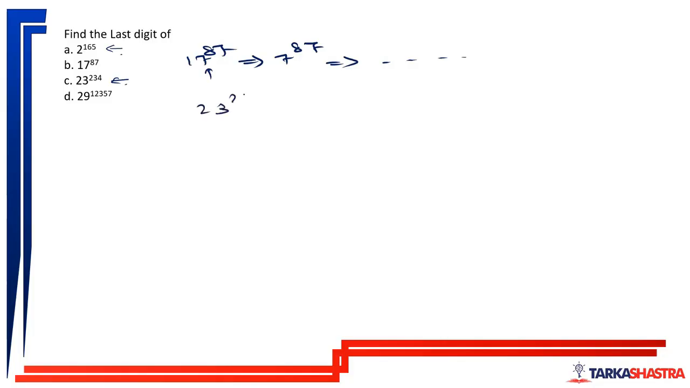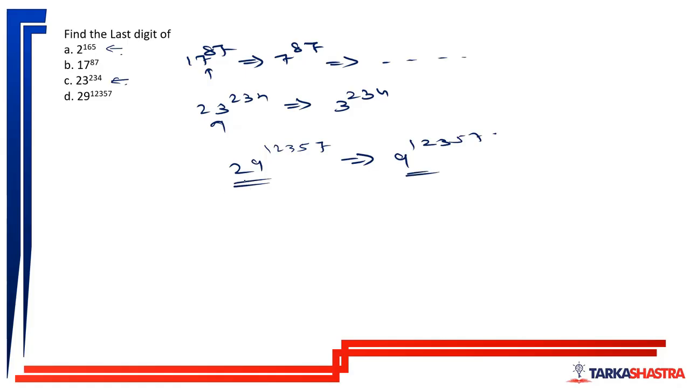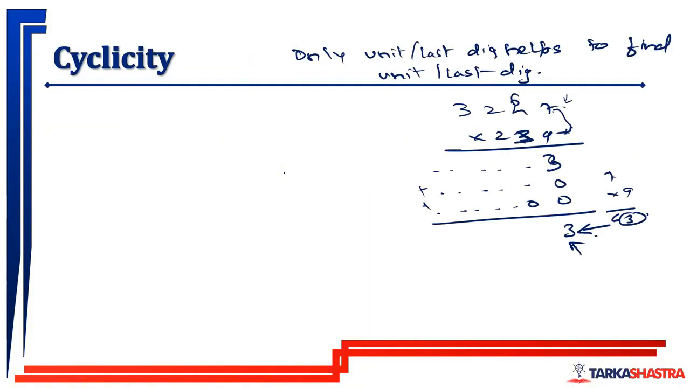For example, 23 raised to 234, its last digit will be the last digit of 3 raised to 234, right, because only the unit digit helps me find the unit digit. And 29 raised to 12357 is nothing but 9 raised to 12357. If we find out the last digit of this, we'll be able to find out the last digit of this. So I hope you have understood, only the last digit helps to find the last digit.